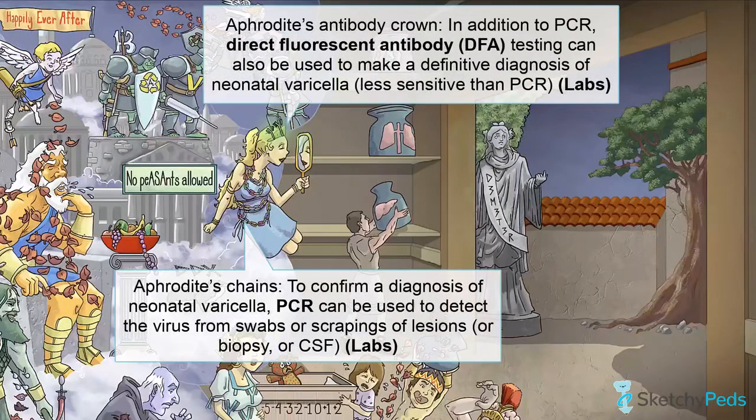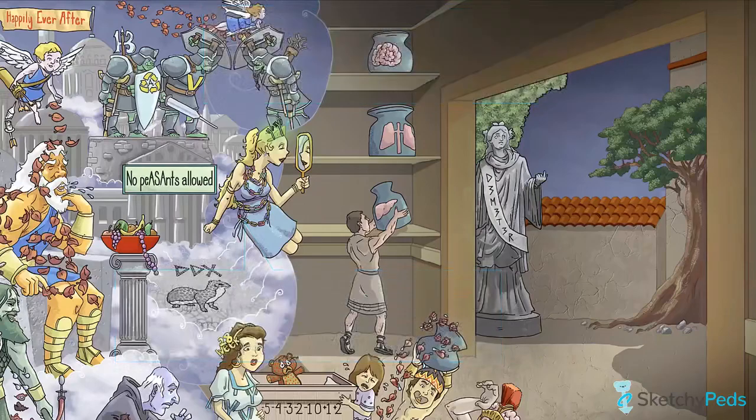To confirm a diagnosis, you will need to detect the virus through the use of PCR, which has both high sensitivity and specificity. Recall that PCR is represented by the multicolored chains adorning Aphrodite. PCR can detect the virus from swabs or scrapings of vesicles, from scabs of crusted lesions, from tissues obtained by biopsy, and even from cerebrospinal fluid in cases of suspected meningoencephalitis. You may also use direct fluorescent antibody testing depicted by Aphrodite's antibody crown, which can provide a rapid diagnosis, but should not be used in place of PCR, as it is less sensitive.